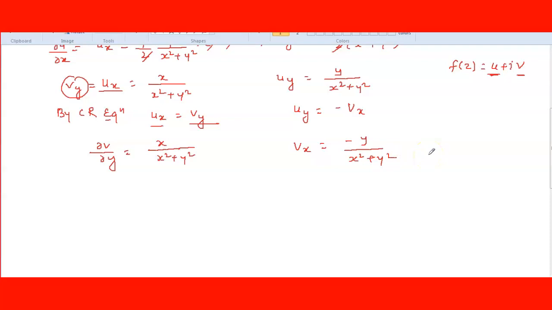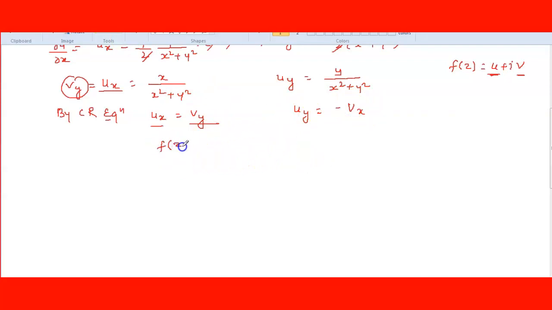We need not find all of this here; just keep in mind, just to write the equations. If you are confused, don't write this one. What you write here is just the Cauchy-Riemann equations: ux is equal to vy and uy is equal to minus vx. We got the u and v relationship.